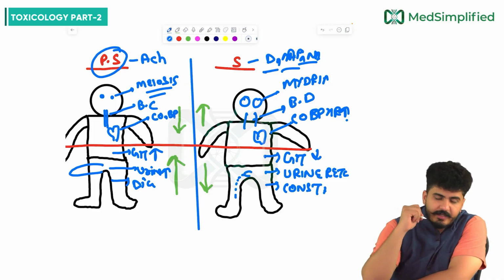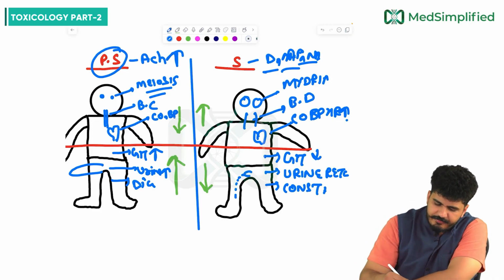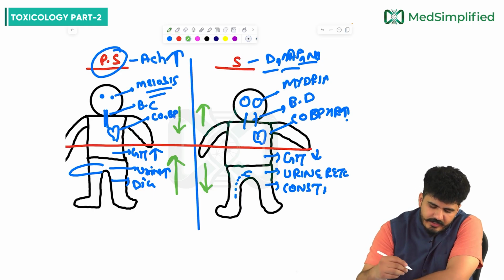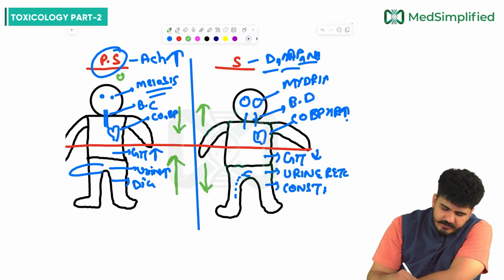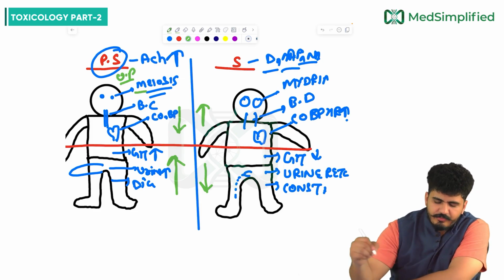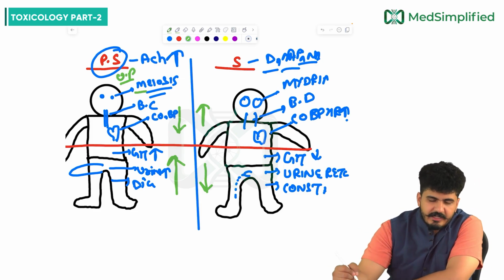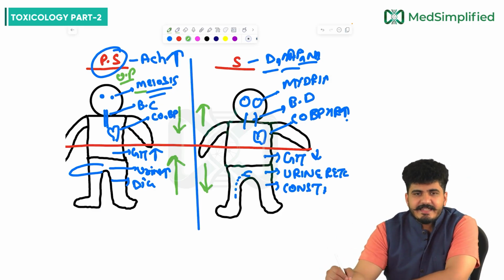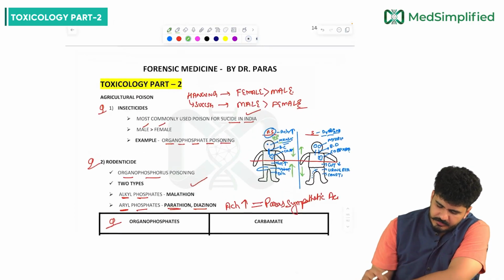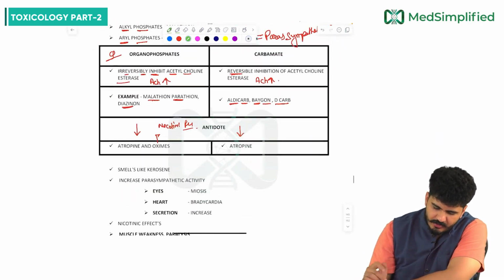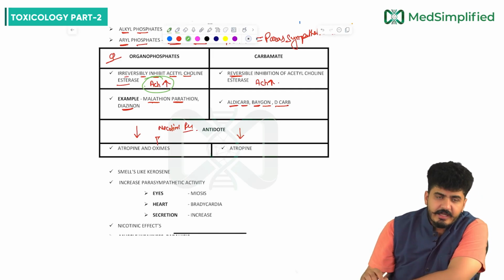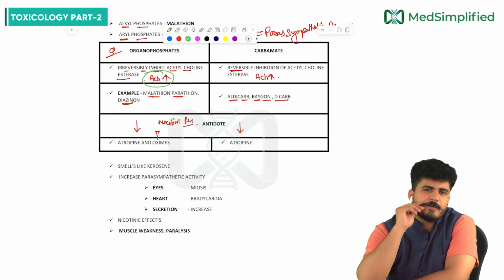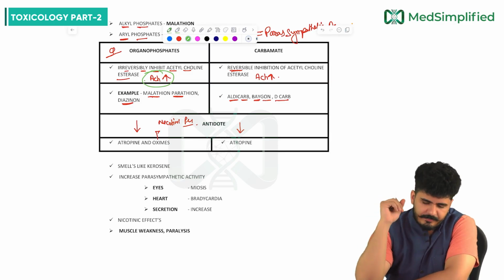So in the parasympathetic, acetylcholine level will be high. In any poisoning where acetylcholine levels are high, like organophosphate and carbamate, the person will come with meiosis. Respiratory difficulty will be there, plus there will be diarrhea, plus increase in GIT secretions. So these are the symptoms which you can see in organophosphate poisoning because acetylcholine levels are high, and if acetylcholine levels are high, there will be an increase in parasympathetic activity.